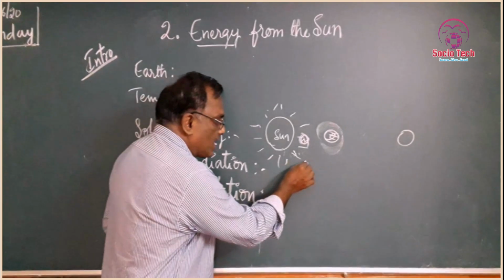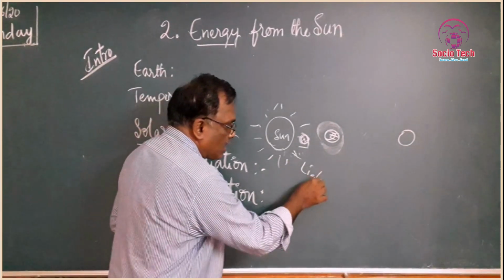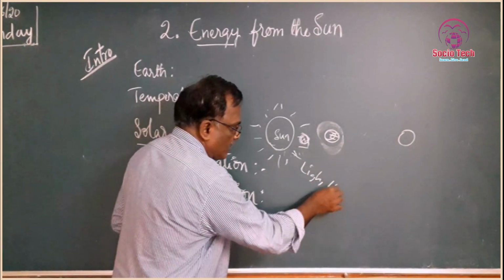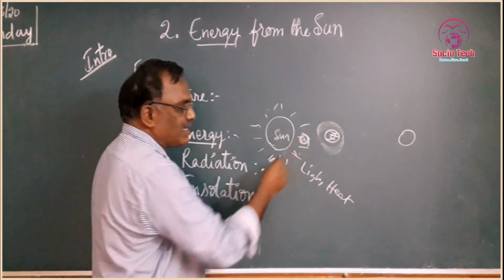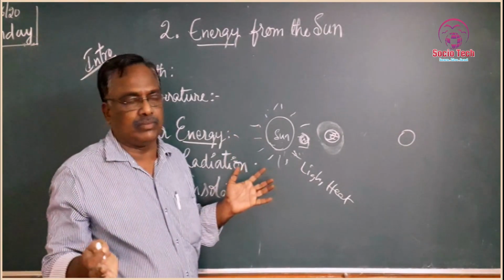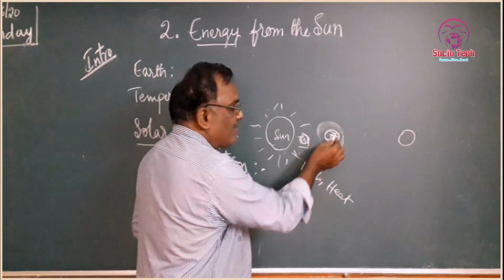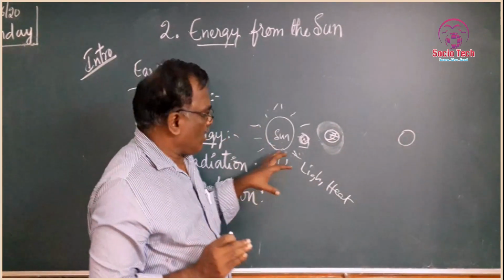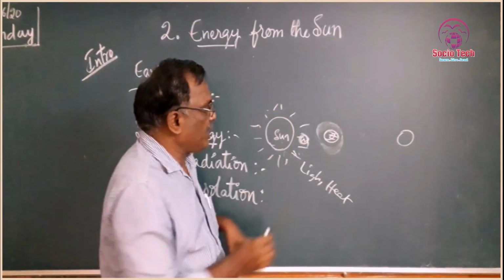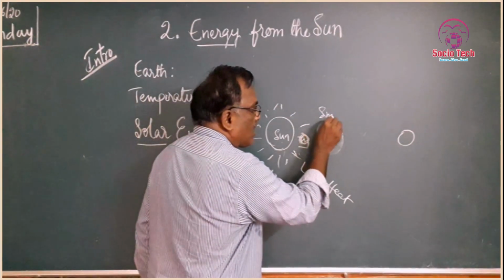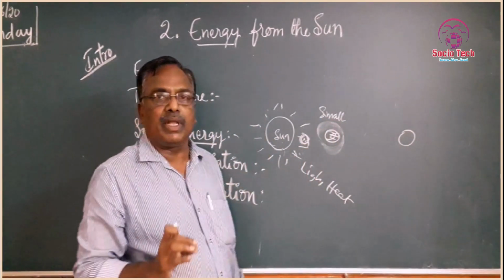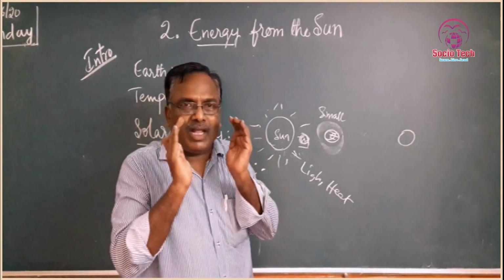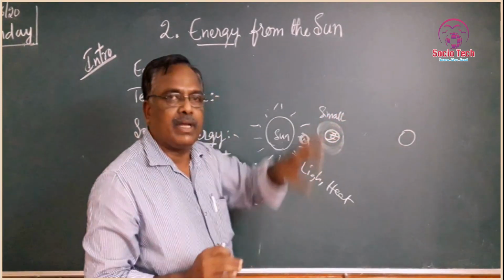Mostly as light and heat. Light and heat are emitted in all the directions. Our planet is very small. Out of all this energy, only a small part is received by our Earth.